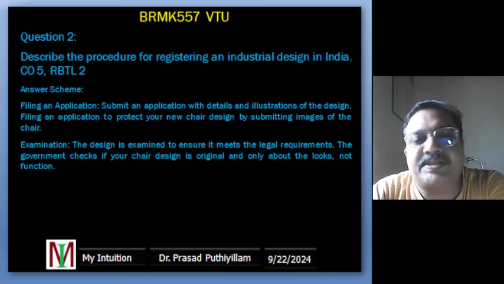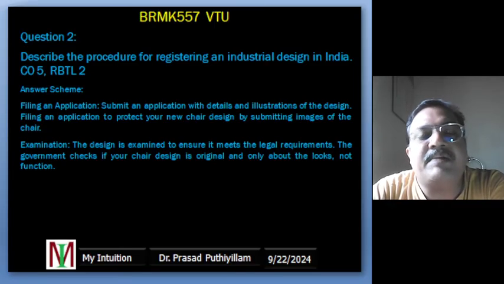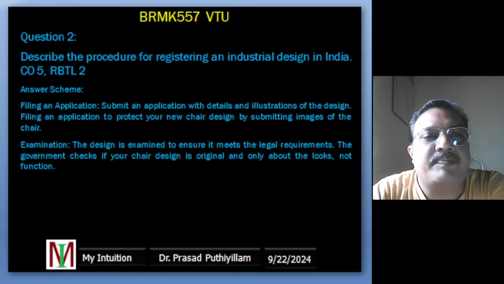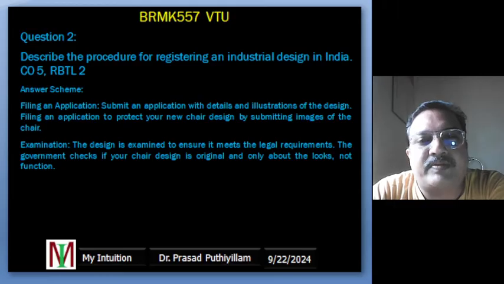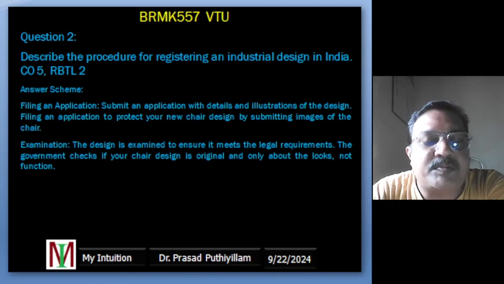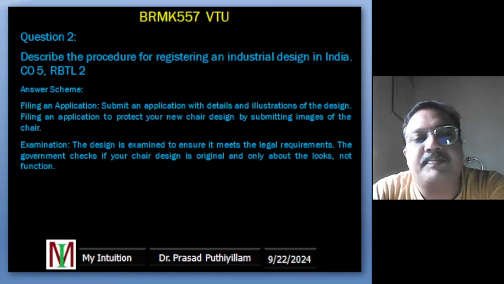For example, for the same chair design, the examiner may check whether our chair looks different from other chairs, and make sure that it's not just a functional feature, like a new type of chair leg, which helps to balance it better, like that.